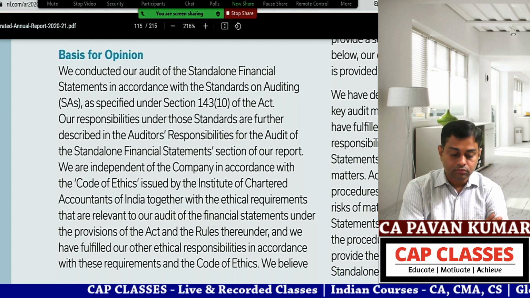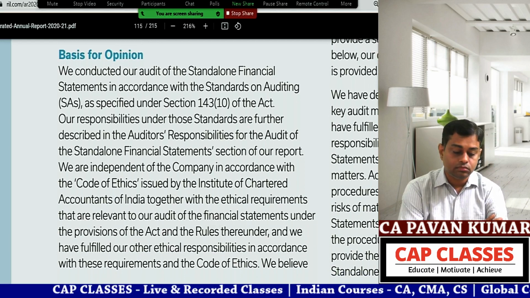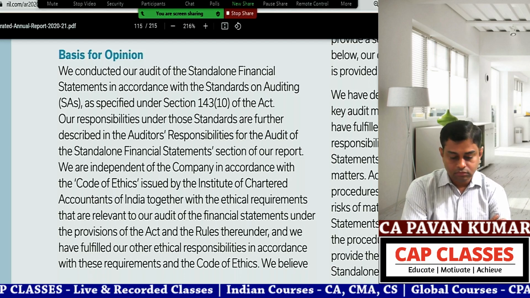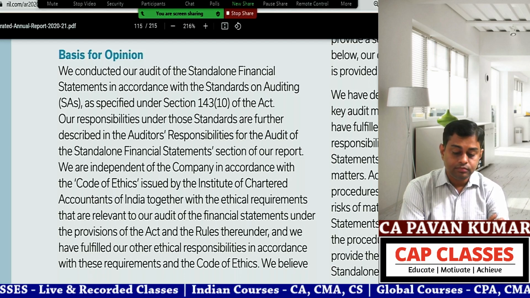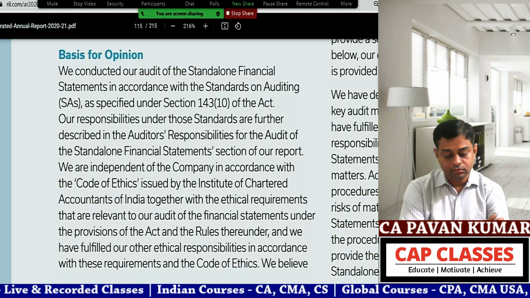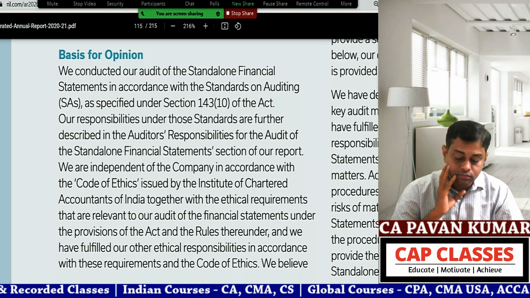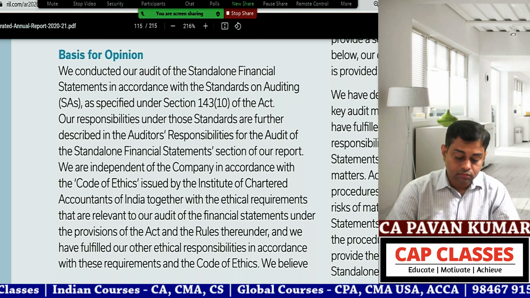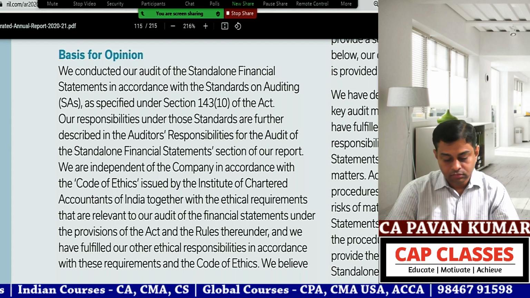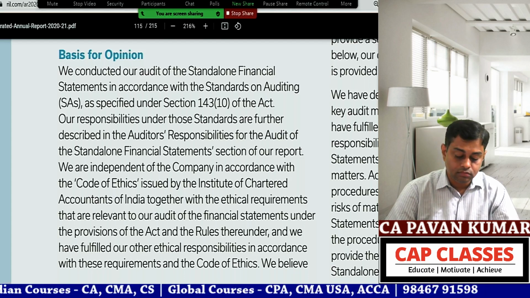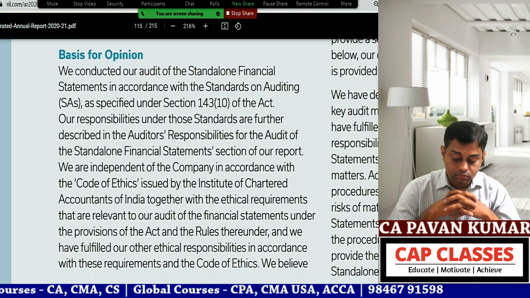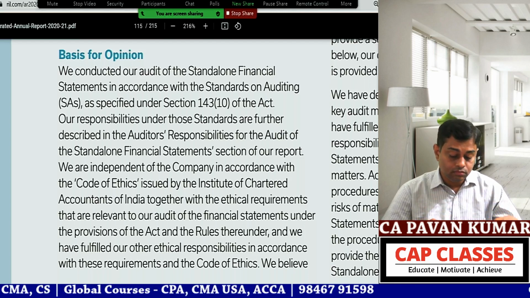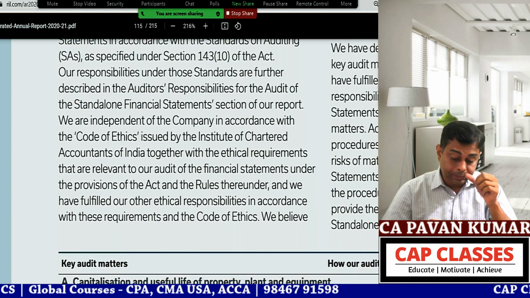Basis for opinion. We conducted our audit of the standalone financial statements in accordance with the Standards on Auditing (SAs) as specified under section 143(10) of the Act. Our responsibilities under those standards are further described in the Auditor's Responsibilities for the Audit of the Standalone Financial Statements section of our report. We are independent of the company in accordance with the Code of Ethics issued by the Institute of Chartered Accountants of India, together with the ethical requirements that are relevant to our audit of the financial statements under the provisions of the Act and the rules thereunder. And we have fulfilled our other ethical responsibilities in accordance with these requirements and the Code of Ethics.